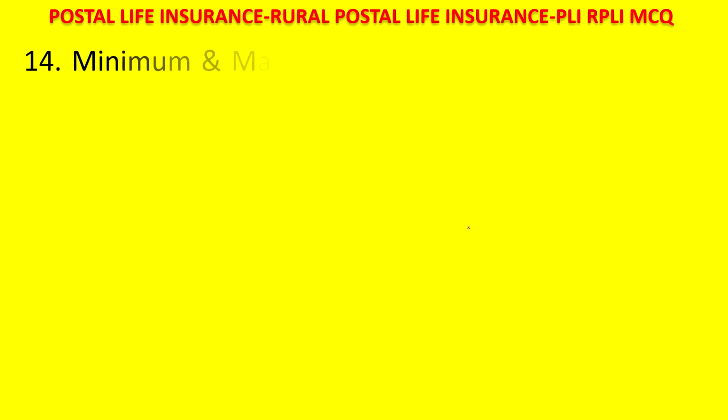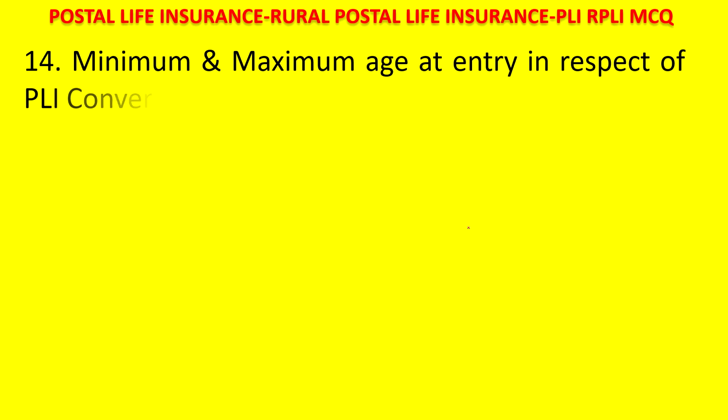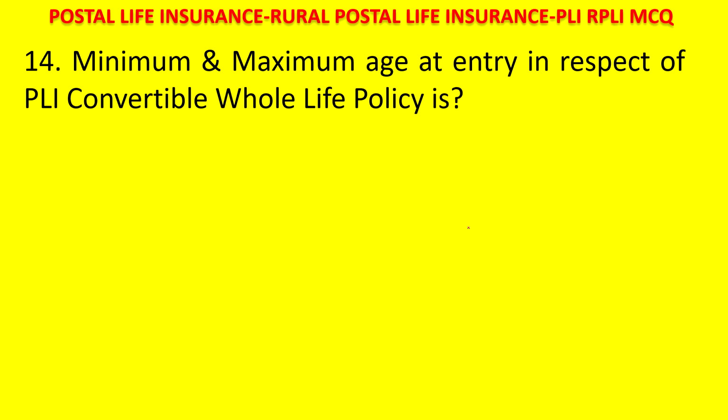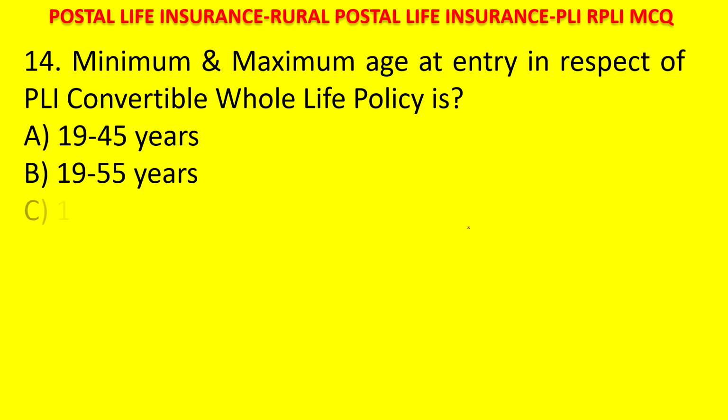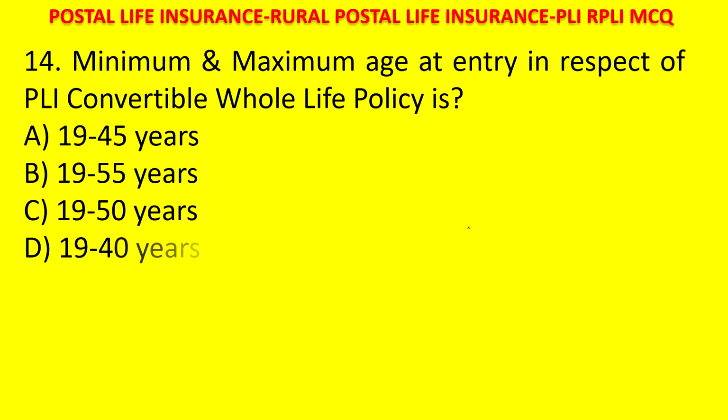Next question. Minimum and maximum age at entry in respect of PLI convertible whole life policy is: A, 19 to 45. B, 19 to 55. C, 19 to 50. D, 19 to 40. Your time starts now. Convertible whole life, what is the minimum and maximum age? The answer is 19 to 50.